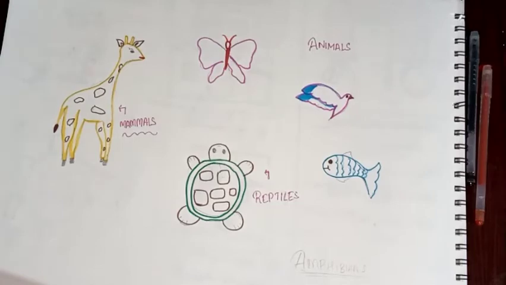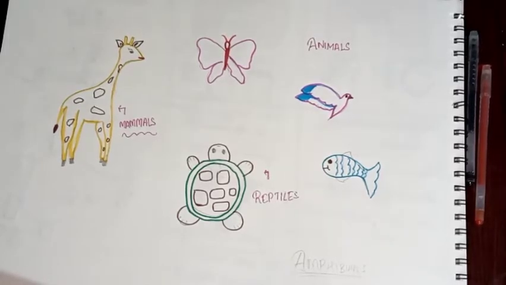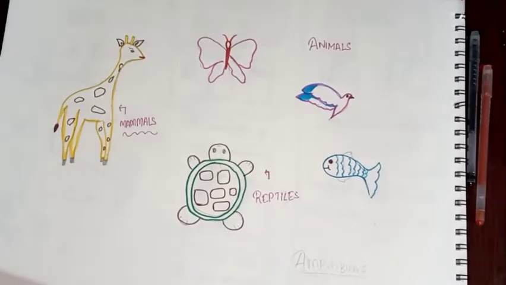They will have either 4 legs, or they will have no legs at all.